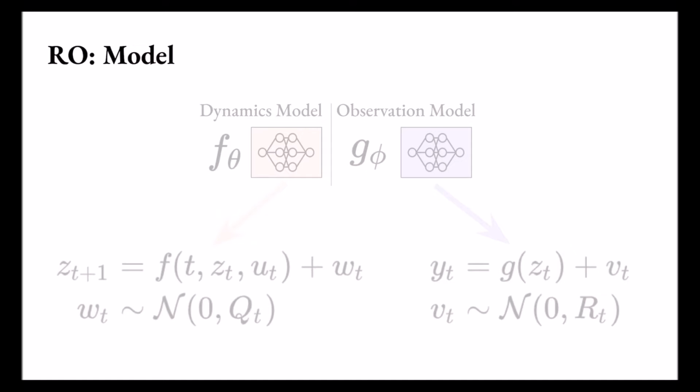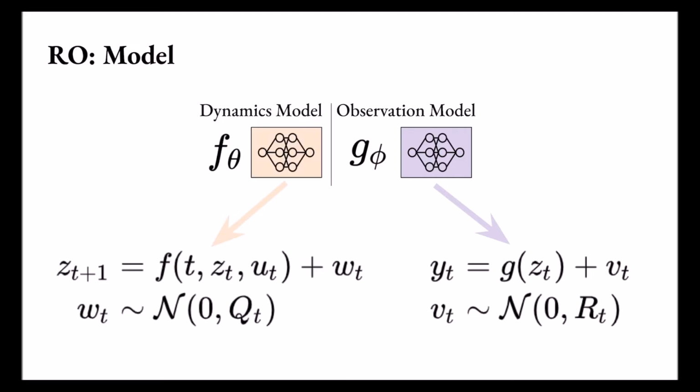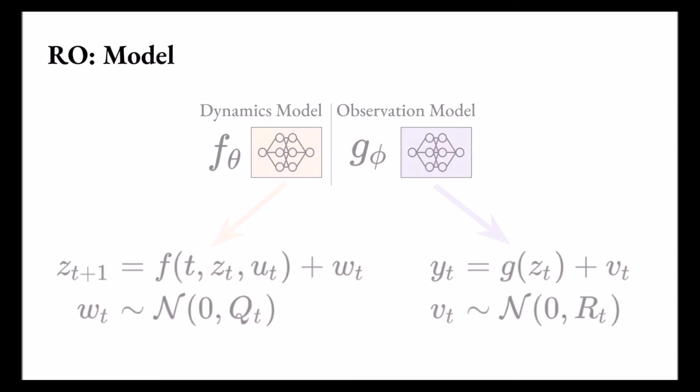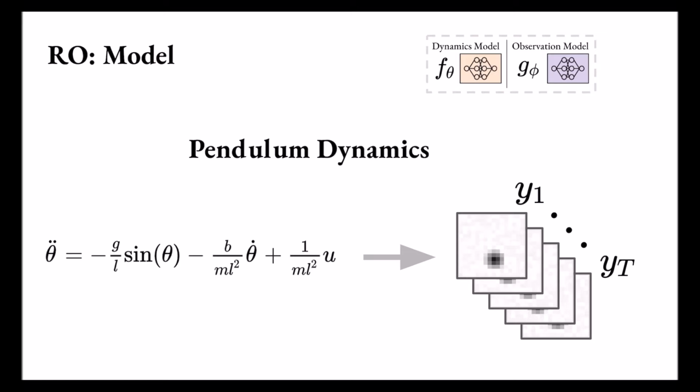In replay overshooting, we are interested in learning a dynamics model F and an observation model G through the Kalman filtering framework. In this work, we will use Z to denote the state of the system, which we call the latent state, and Y to denote the observation. Let's keep these dynamics and observation models in mind. Now consider these observations in the form of image frames generated from the dynamics of a controlled pendulum. These observations Y are subscripted with the time at which it was observed.